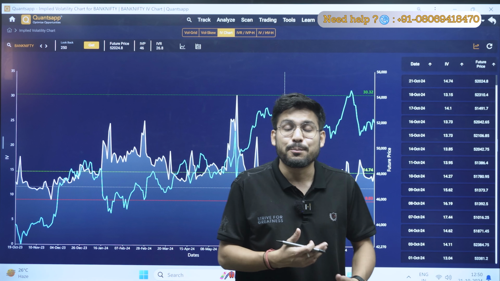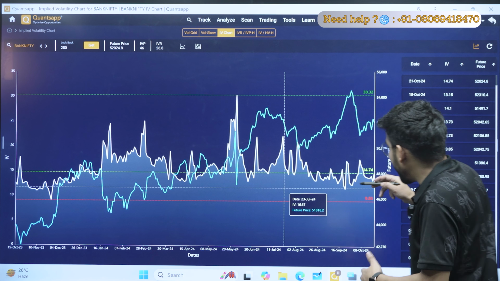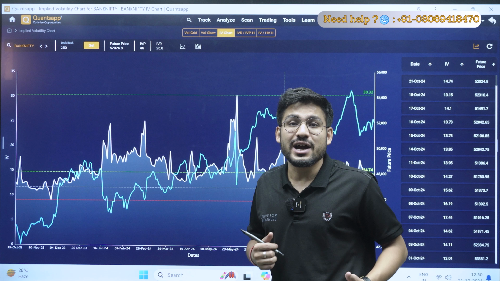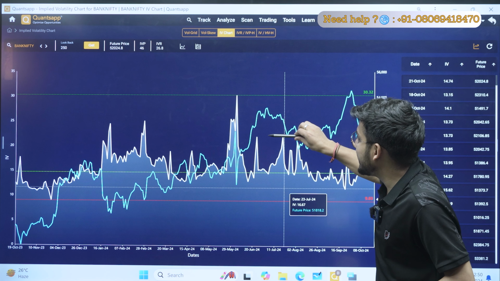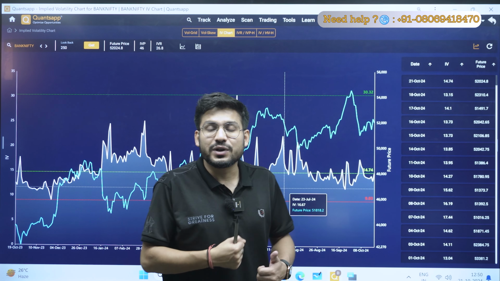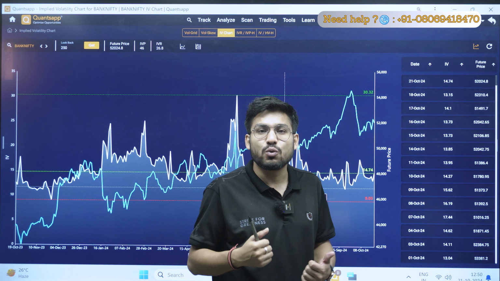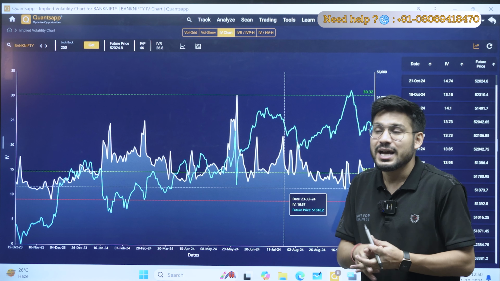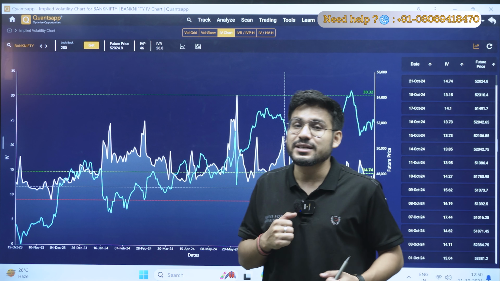So I can buy right now, and when my IV spikes up, at that time I will get the profit, and I have to exit the trade when my IV is at peak, because IV will always cool down. After an IV spike, when IV cools down, this is the point when the sellers take entry in the market. That is the point when they sell certain points.